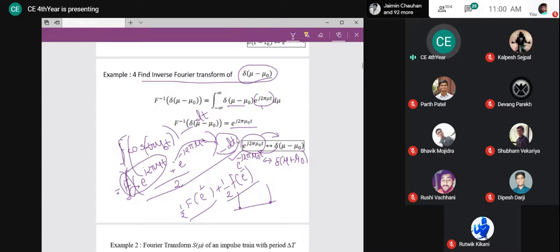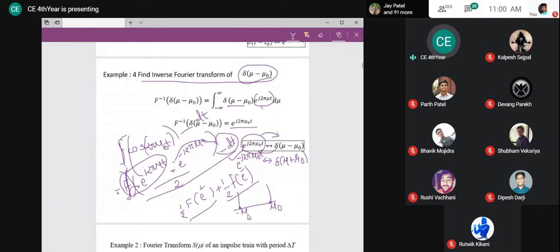And we concluded that the Fourier transform of the positive exponential is nothing but the impulse shifted on the right hand side, and the Fourier transform of the negative exponential is nothing but the impulse shifted on the left hand side. That means the Fourier transform of a cosine is nothing but two impulses located at mu 0 and minus mu 0.